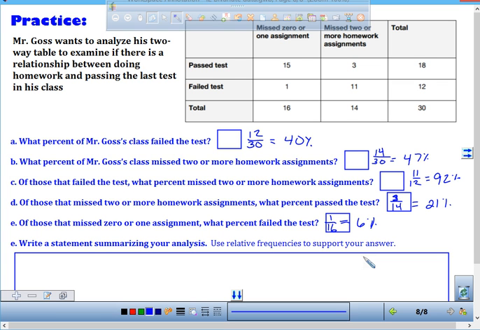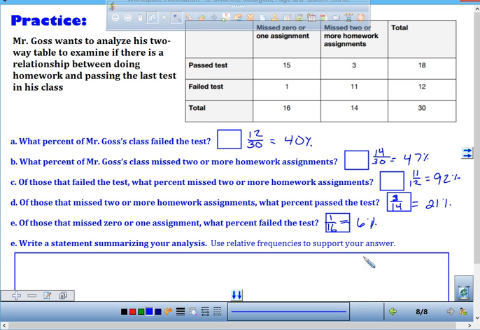Part E, here's your analyzing part, right? You analyze the data that you see. Write a statement summarizing your analysis. Use relative frequencies to support your answer. What can you learn from these two things that we talked about? Failing the test and doing homework. That the more people who did their homework actually passed their test.